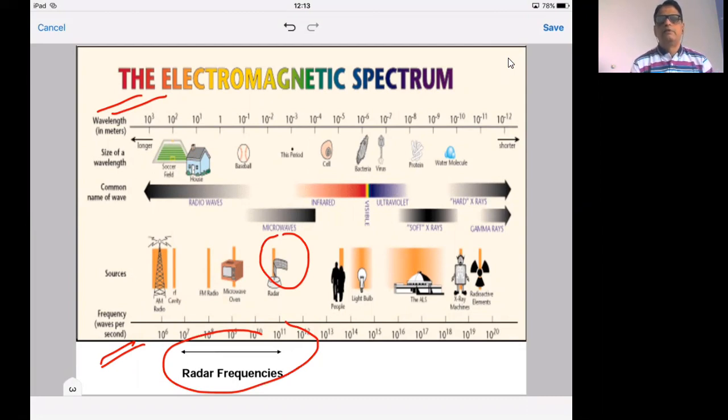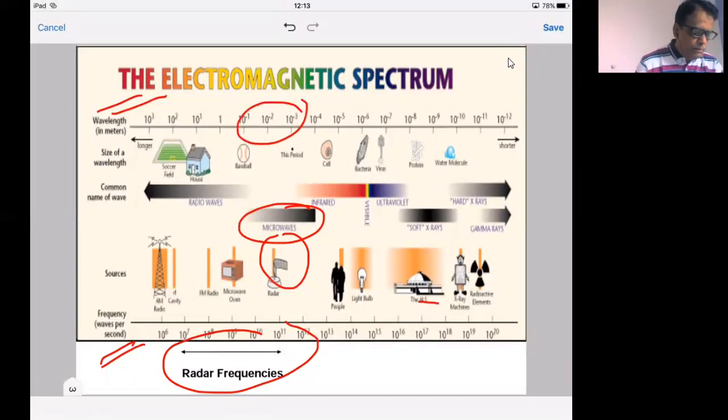That is, the radar frequencies are basically the microwave frequencies, or in other form you can call them the millimeter frequencies, because their wavelength is in millimeters. And these frequencies are used for the application of radar system.